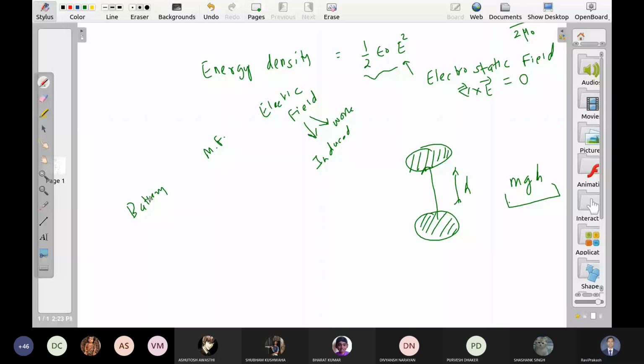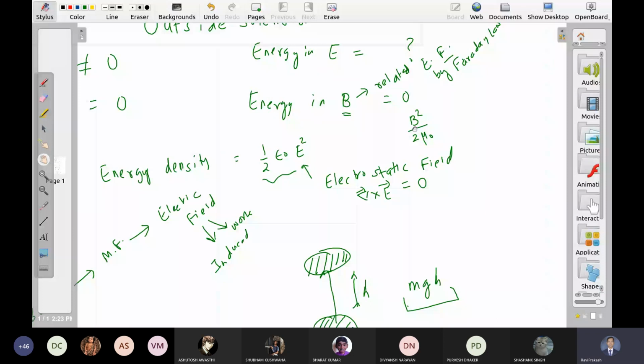So obviously, when we say B square by 2 mu naught, it is actually the work done by the generated induced electric field, for which del cross E is not 0. Ultimately the work is done by the electric field.